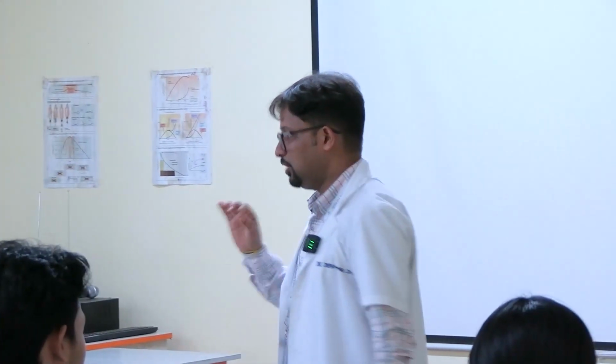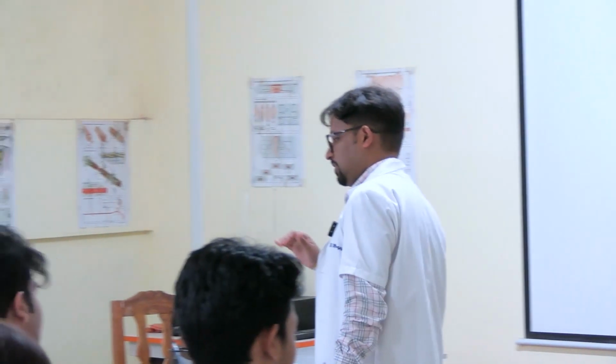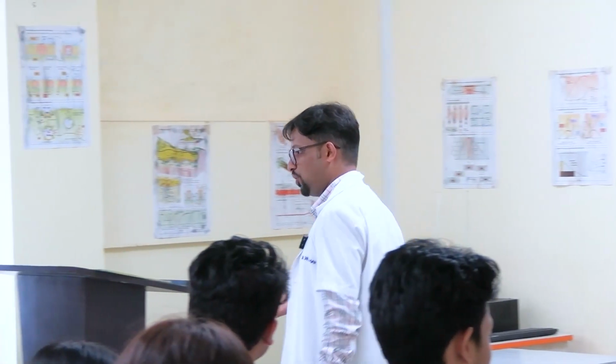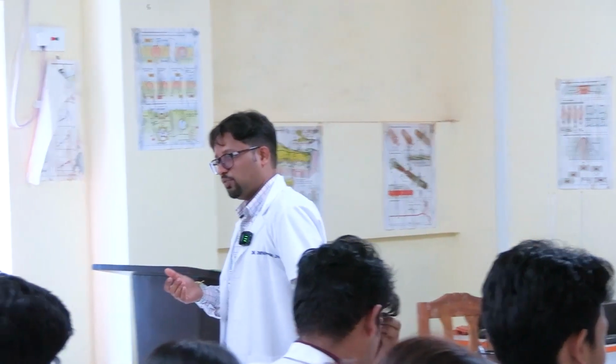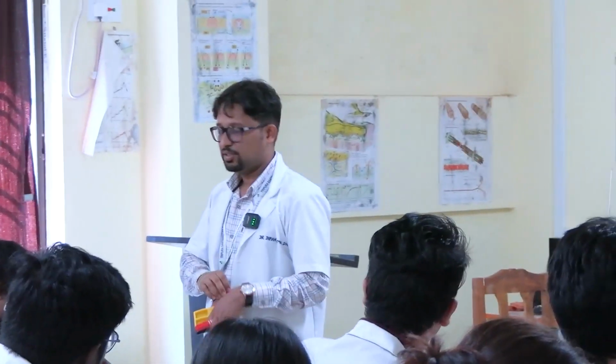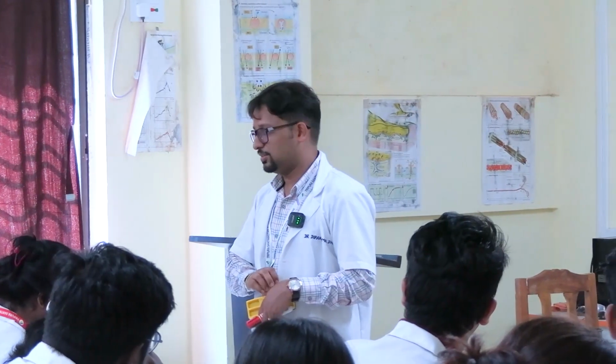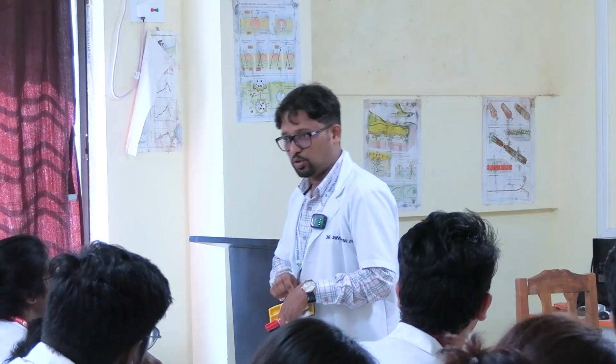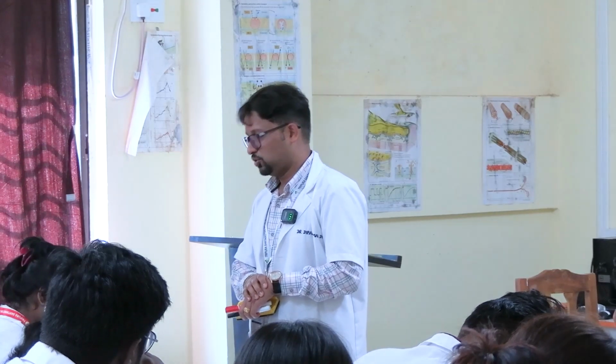For every centimeter below the level of the heart, the blood pressure is overestimated by 0.77 millimeters of mercury, and for every centimeter above there is a reduction of 0.77 millimeters of mercury. So this is the effect of gravity. In the supine position, if you do not take care of this, you will grossly overestimate blood pressure, right? So you can put a pillow. If you do not have a pillow, you put anything else, any form of jugaad. You can put a book, 2 or 3 books, but make sure the arm is not suspended or hanging. It should be rested.